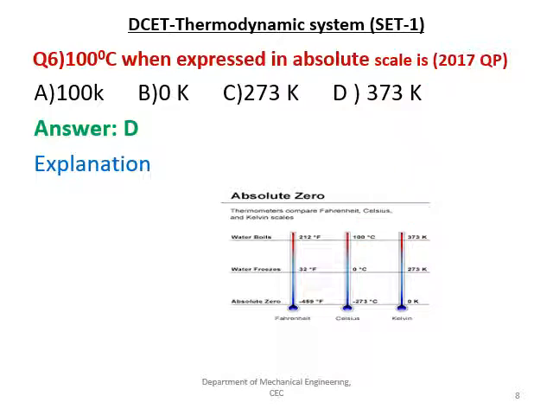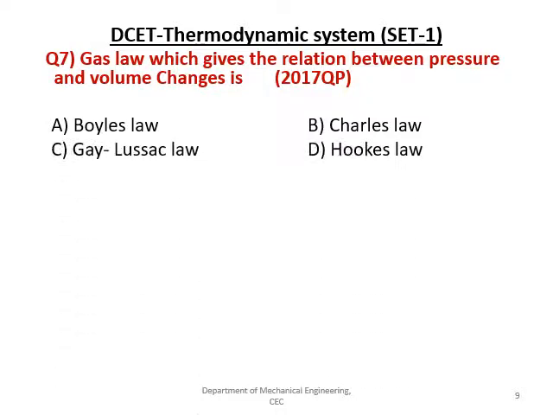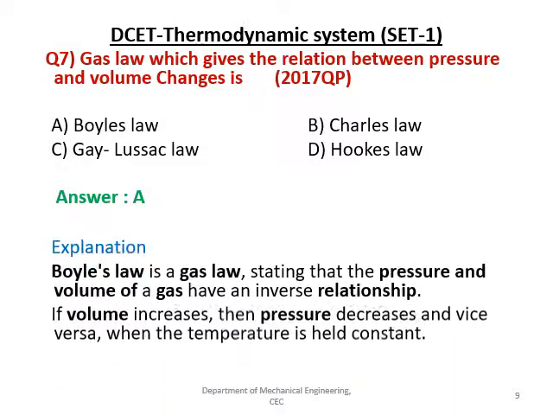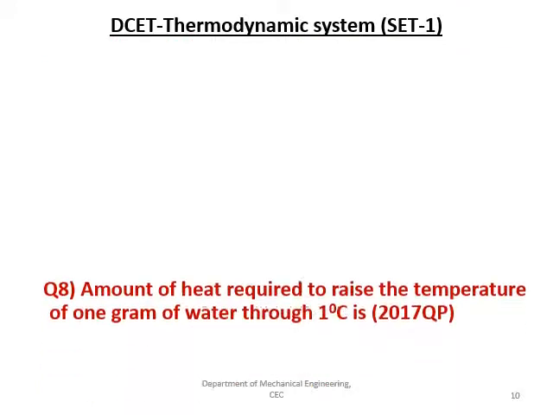So, to proceed with, we have the next question. The gas law which gives the relation between pressure and volume change is: Boyle's law, Charles law, Gauge law and Hooke's law. The right answer is A. Boyle's law deals with the pressure and the volume of the gas and has an inverse relation. If the volume increases, then the pressure decreases and vice versa when the temperature is held constant.